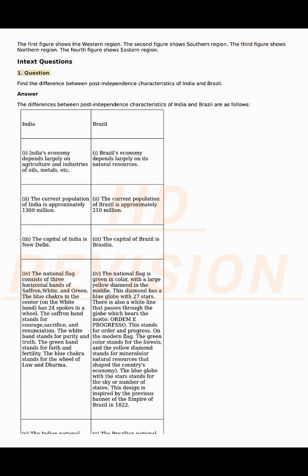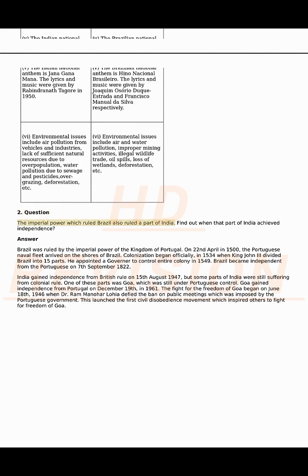In-text questions. 1. Question. Find the difference between post-independence characteristics of India and Brazil. Answer. The differences between post-independence characteristics of India and Brazil are as follows. 2. Question. The imperial power which ruled Brazil also ruled a part of India. Find out when that part of India achieved independence. Answer. Brazil was ruled by the imperial power of the Kingdom of Portugal. On the 22nd of April in 1500, the Portuguese naval fleet arrived on the shores of Brazil.